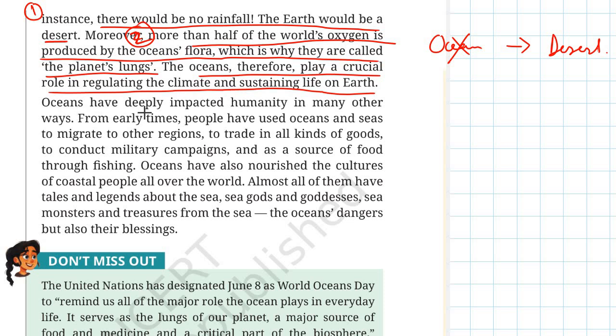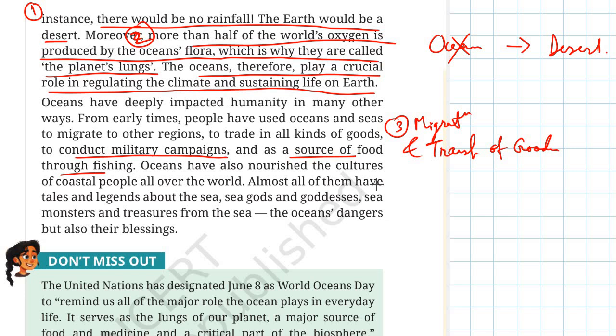Next, oceans have deeply impacted humanity in many other ways. From early times, you see, people have used oceans and seas to migrate from one region to other, to trade in all kinds of goods. So, transportation, migration as a route, and transportation of goods, to conduct military campaigns, and as a source of food through fishing.